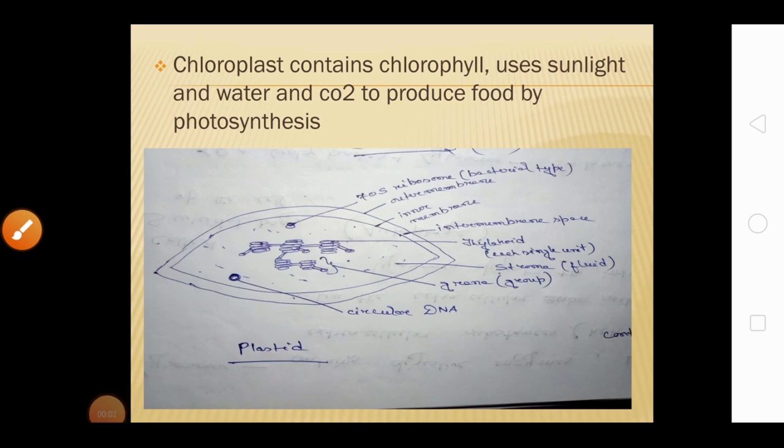There is the chloroplast, which contains chlorophyll. It uses sunlight, water, and carbon dioxide to produce food by photosynthesis. It produces food in the form of glucose, that is C6H12O6.